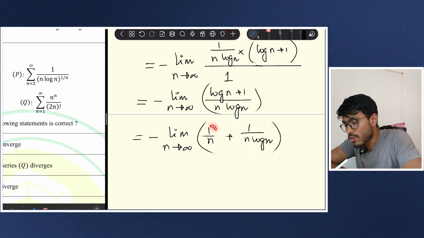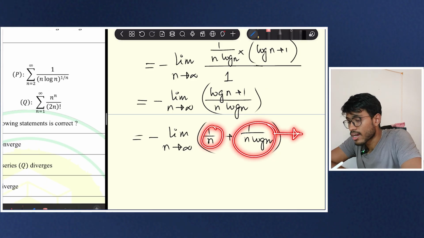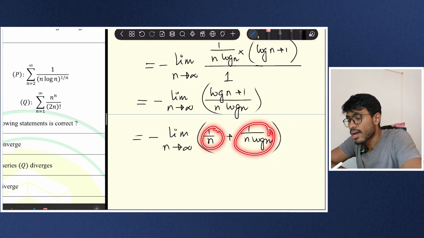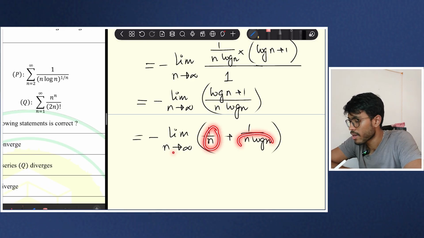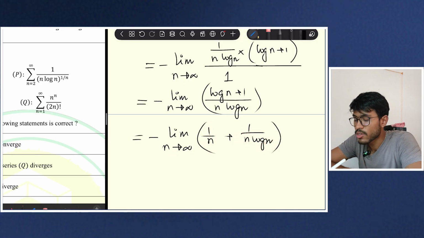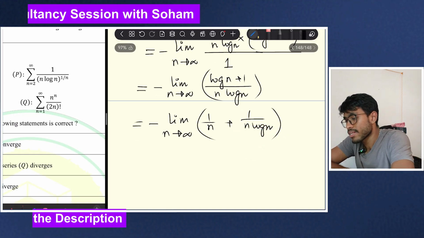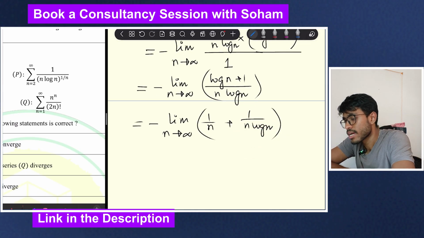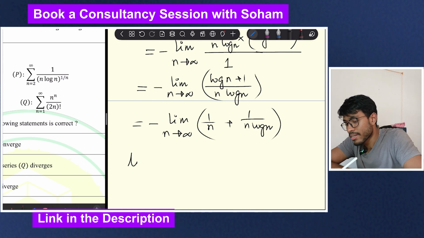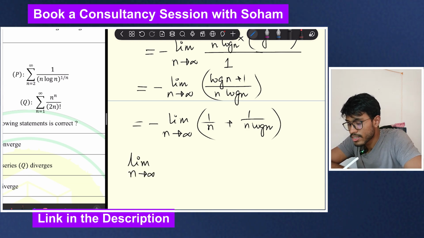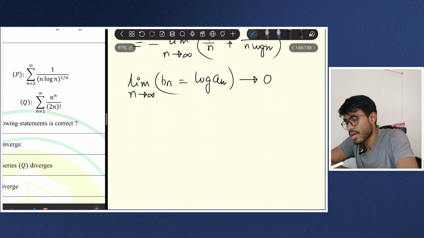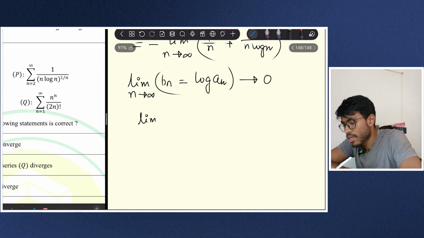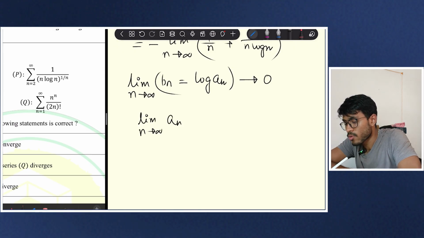You see, as n is tending to infinity, both of these terms are tending to 0. Because n is tending to infinity, that means 1 by n tends to 0, and n and log n both are tending to infinity, that means 1 by n log n will go to 0. That means limit n tends to infinity b_n, which is nothing but log a_n, is going to 0. That means limit n tends to infinity a_n is going to 1.